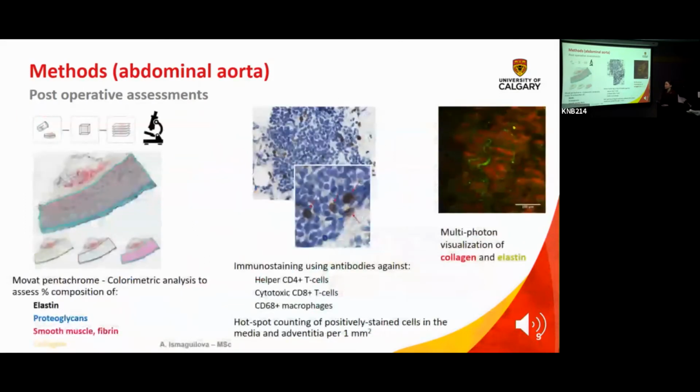Then we move on to, like I said, histology and microscopy. We do a colorimetric analysis to assess the percent composition of elastin, proteoglycans, smooth muscle, fibrin, as well as collagen. We do immunostaining using antibodies against specific CD4 cells, T cells, as well as CD68 and macrophage to try and understand the inflammatory system by area.